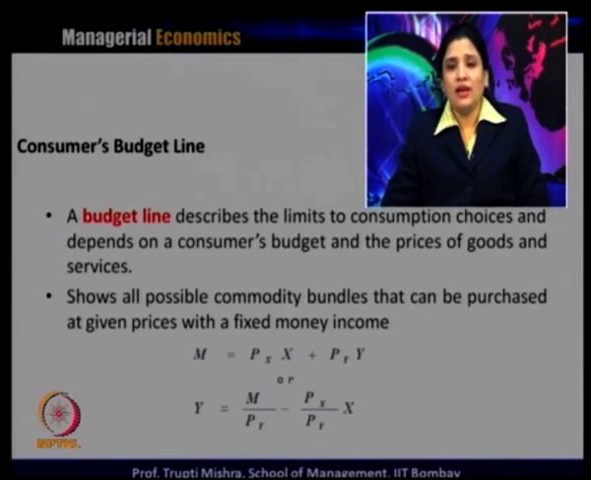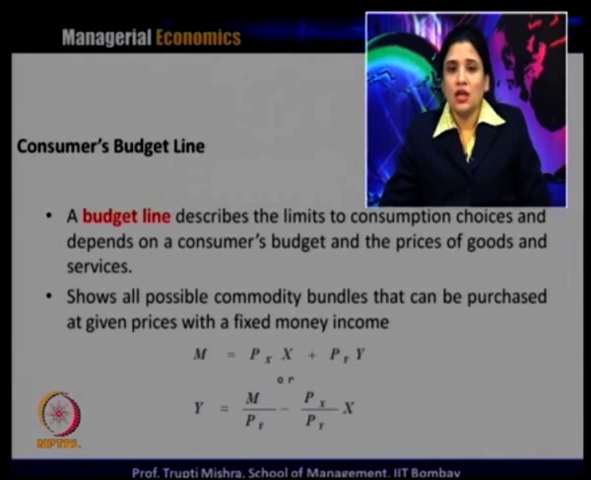and the budget line describes the limits to consumption choice and depends on consumer budgets at the prices of goods and services. So, it shows all the possible commodity bundles that can be purchased at given prices with a fixed money income. Income is fixed, and the budget line shows us the different goods and services the consumer can consume with this fixed income.